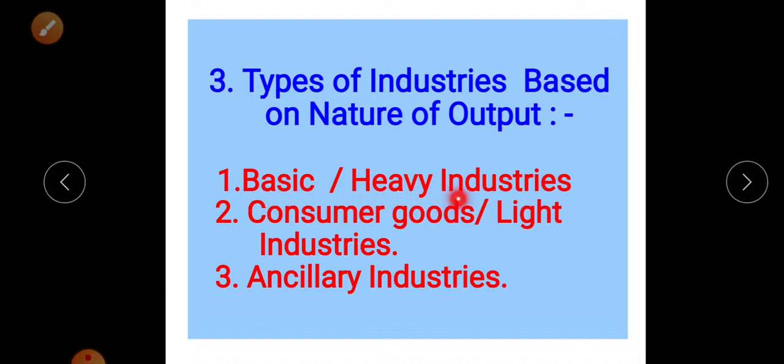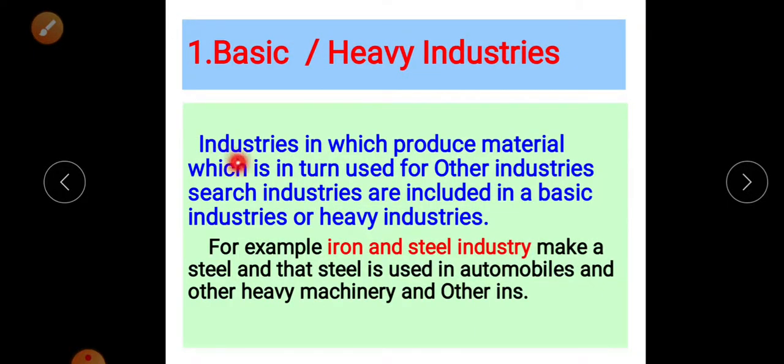The first is basic or heavy industry. Second, consumer goods or lightweight industries. And third, ancillary industries. Now in basic heavy industries, the industries produce a material which in turn is used by other industries. Such industries are included in basic industries or heavy industries. The products from basic industries are a raw material for other industries.